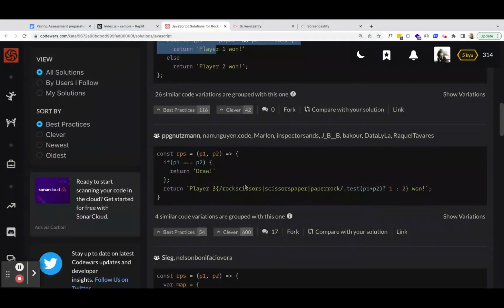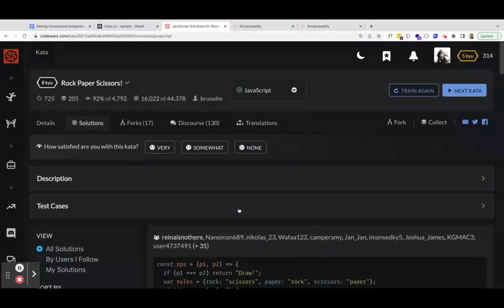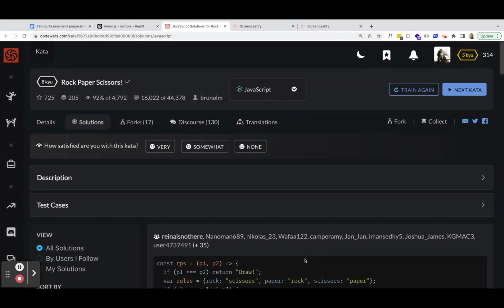Oh wow, that's interesting. They used a regular expression. That's very clever. Okay, all right, very good. So this is another solution here. We'll go over the next one in the next clip.